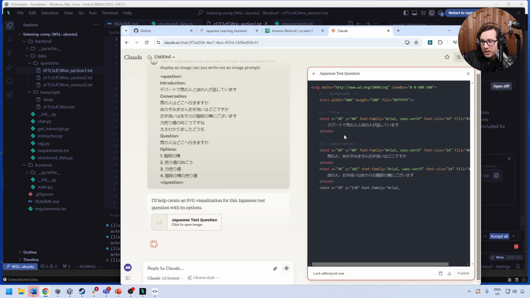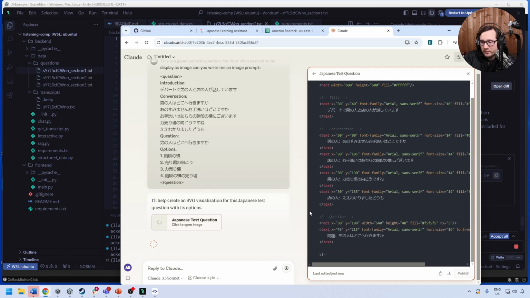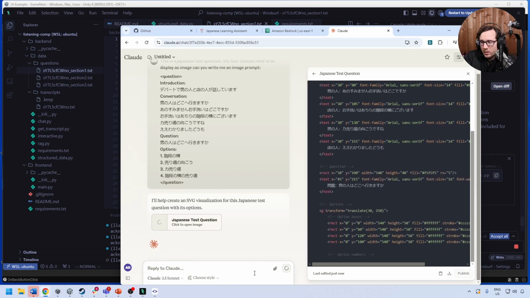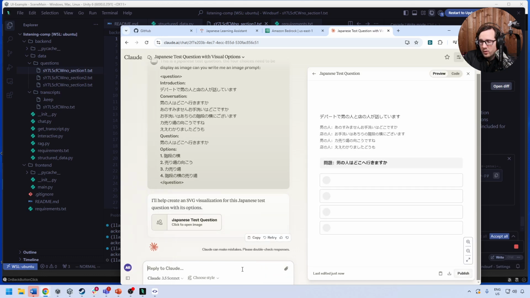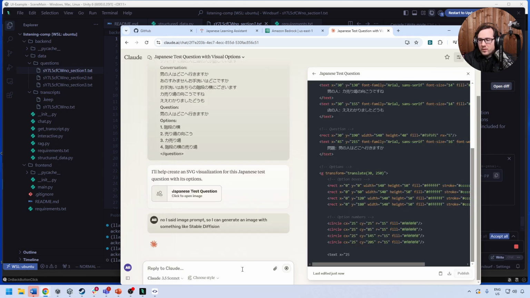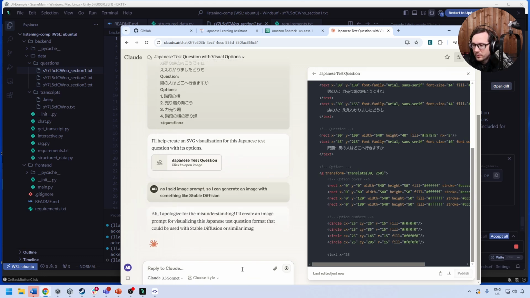I didn't say make me it. I said, no, I said image prompt. So I can generate an image with something like Stable Diffusion. Okay.